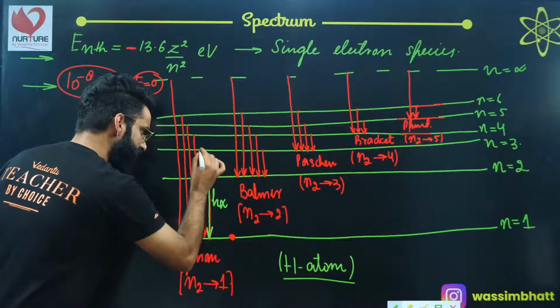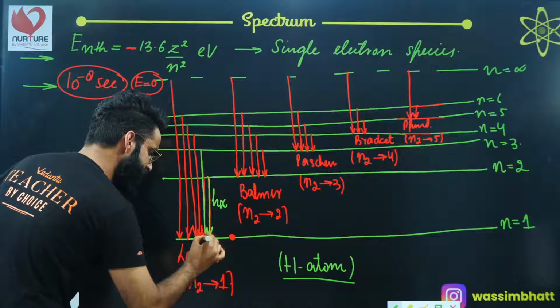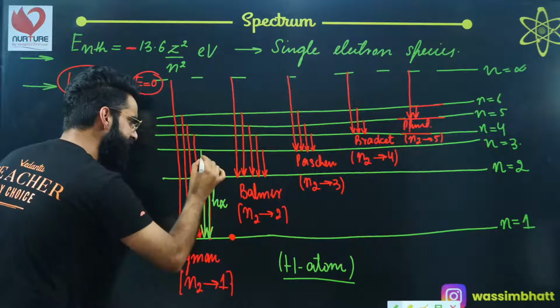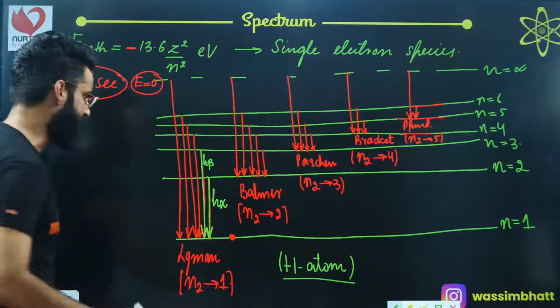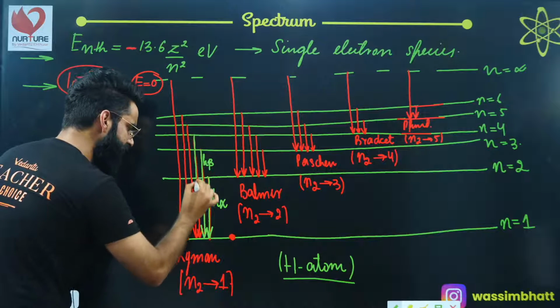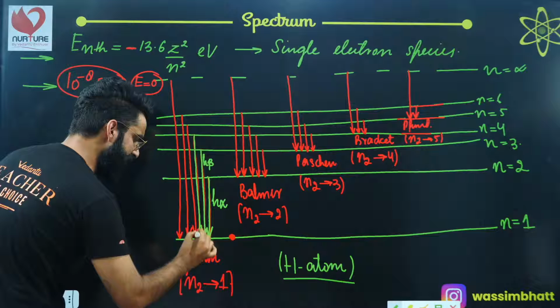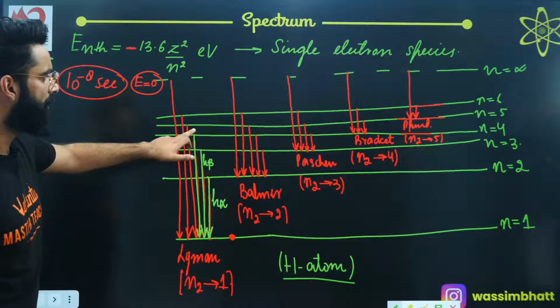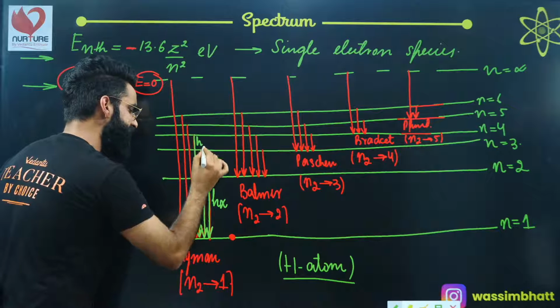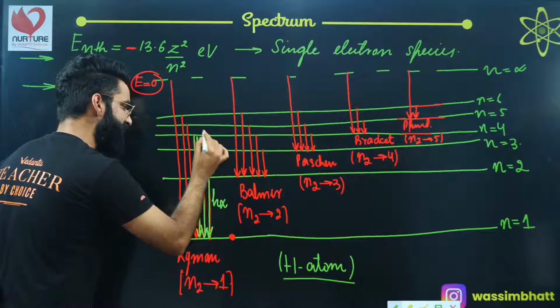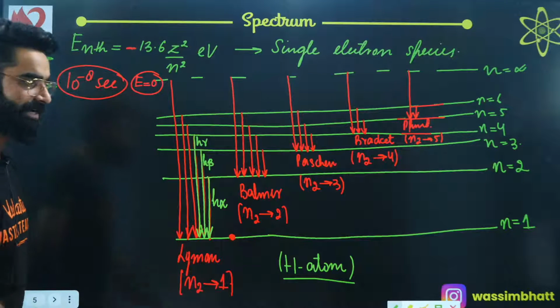Similarly, when the electron makes a transition from 3 to 1, this is what we call the second line of the Lyman series, or the H beta line of the Lyman series. When the electron makes a transition from 4 to 1, this line is called the third line of the Lyman series. This was alpha, this is beta, now it's going to be the H gamma line of the Lyman series, right?